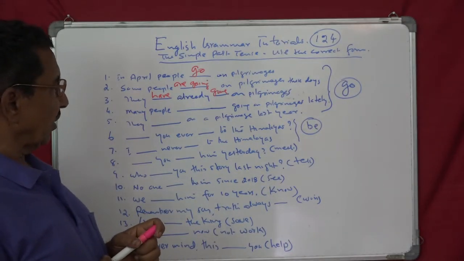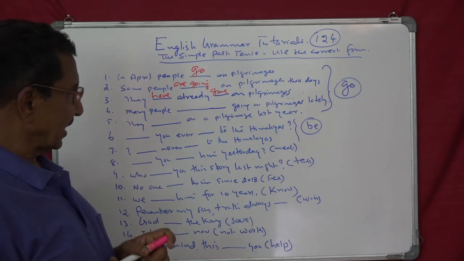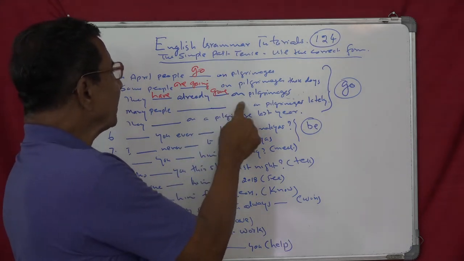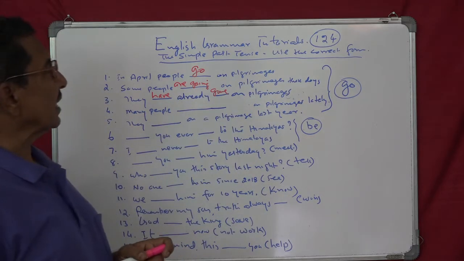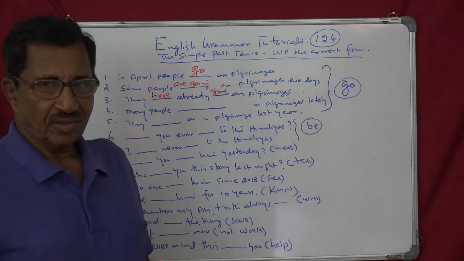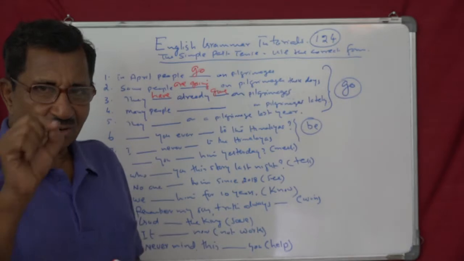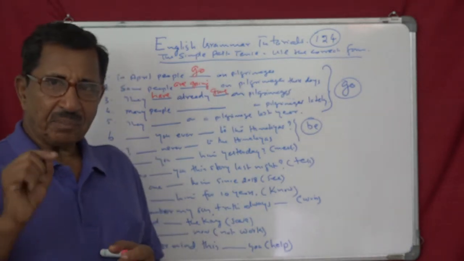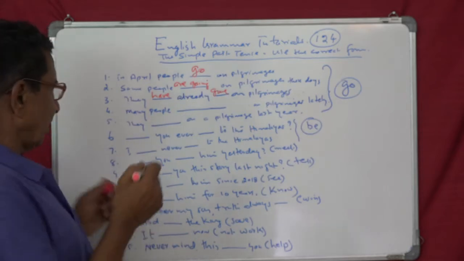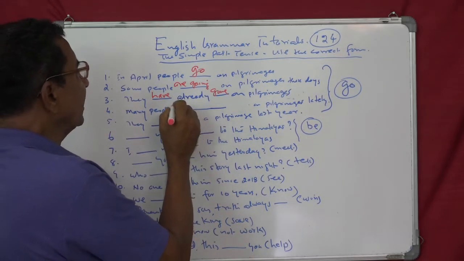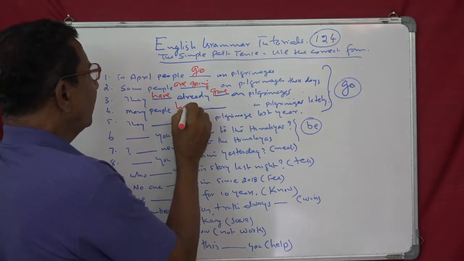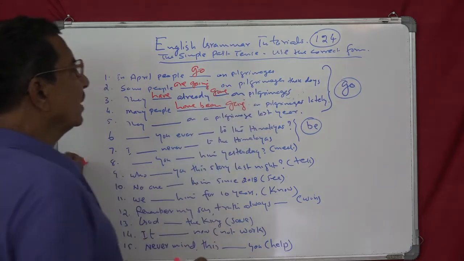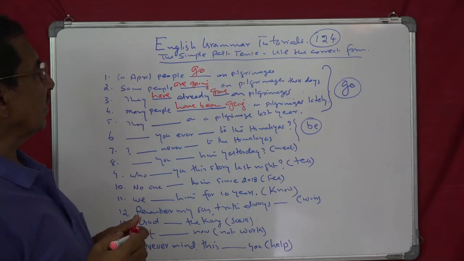Many people have been going on pilgrimages lately. Lately means, that's a clue. Recently, lately, that's a clue. What is the clue? That is present perfect continuous. So you have got many people have been going on pilgrimages lately. Now the verb changes.